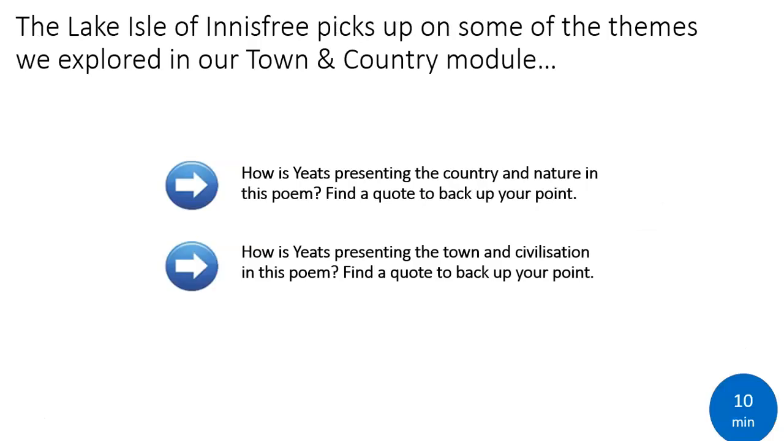So The Lake Isle of Innisfree picks up on some of the themes that we explored in our Town and Country module a few months ago, doesn't it? And I'd just like you to think back about some of the ideas we talked about in Town and Country, because these are themes which occur quite a lot in English literature. Answer these questions, please. How is Yeats presenting the country and nature in this poem? Try and find a quote to back up your point. And secondly, how is Yeats presenting the town and civilization in this poem? Find a quote to back up your point again.